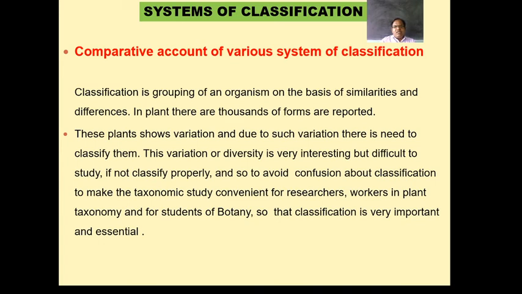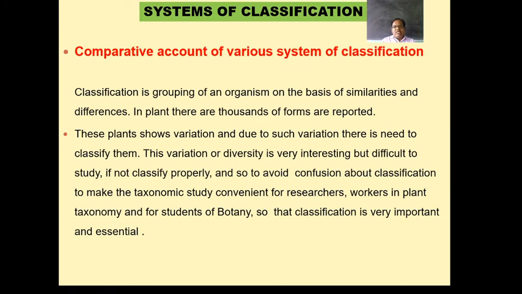Then the comparative account of the various systems of classification. Classification is nothing but the grouping of organisms on the basis of the similarities found in them comparatively, and the differences found between them.